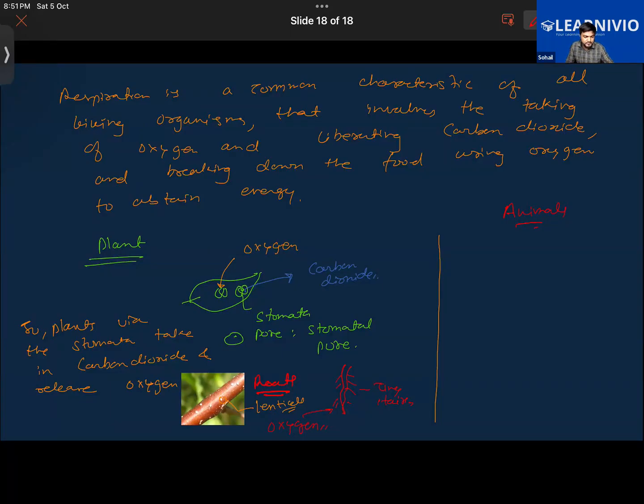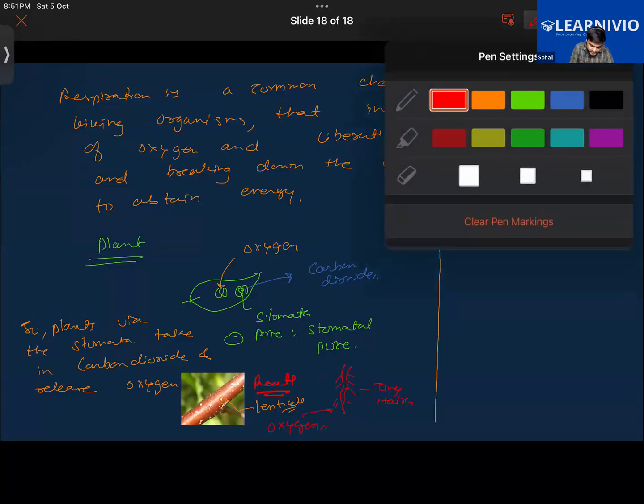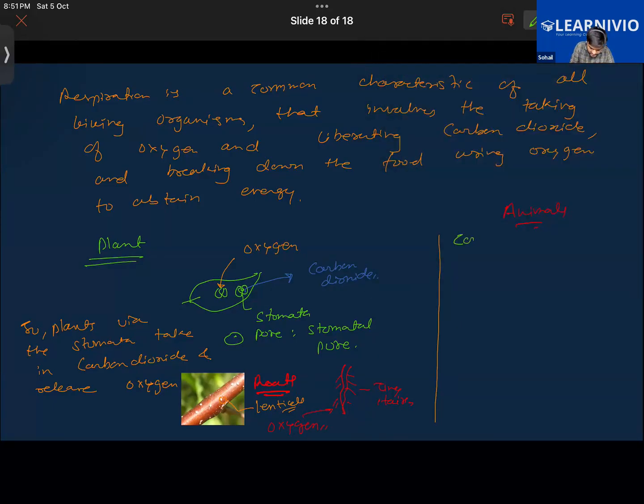Different animals have different mechanisms for breathing. The complex organisms, like we humans who are mammals, have lungs. Some simpler organisms like fishes have gills. Earthworms can breathe through their skin.